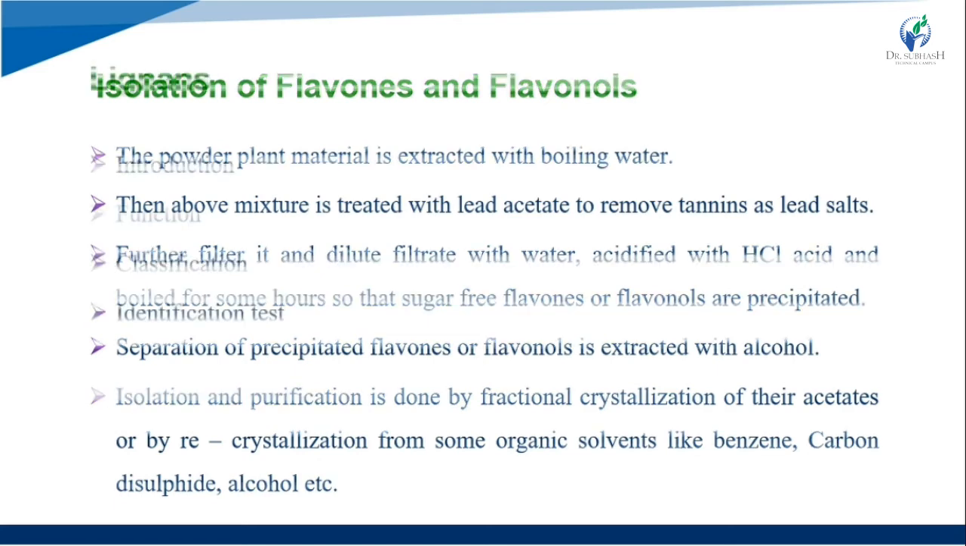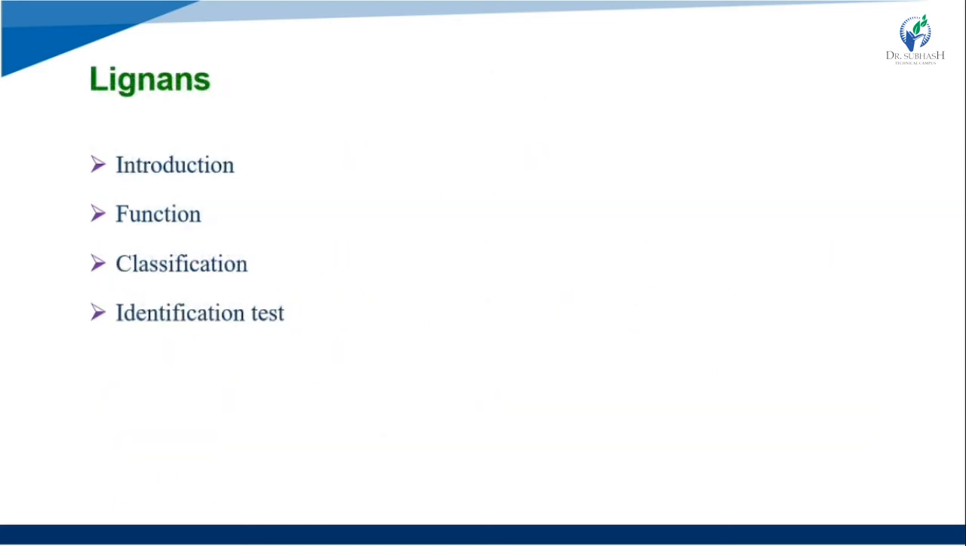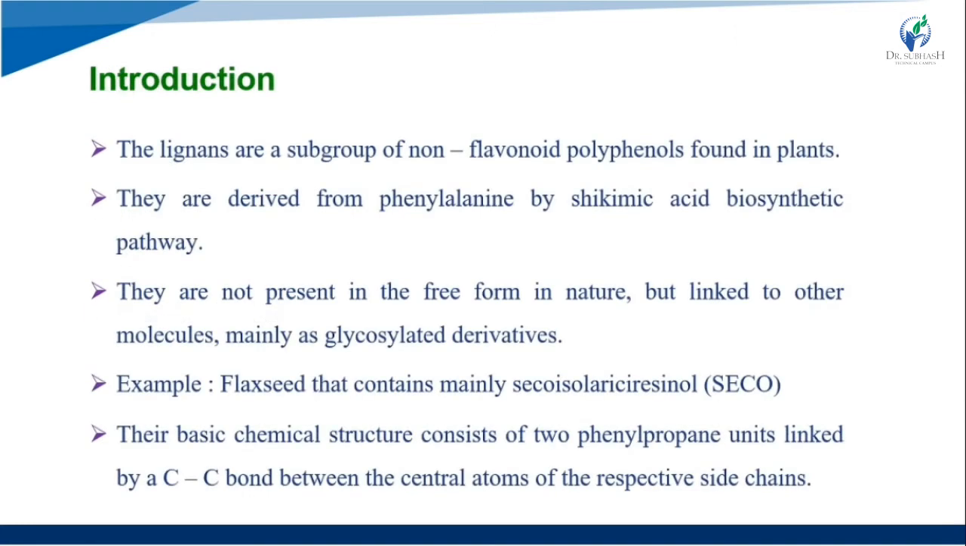Now we start the third topic, that is lignans. We will cover the introduction, functions, classification and identification tests of the lignans. First, the introduction. Lignans are a subgroup of the non-flavonoid polyphenols found in plants. They are derived from phenylalanine by the cinnamic acid biosynthetic pathway.